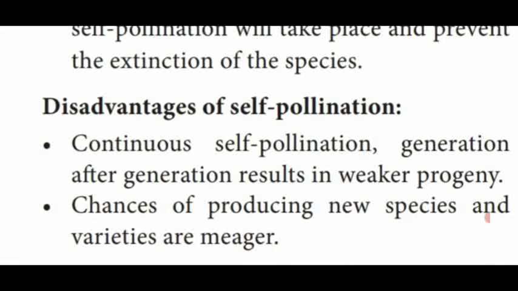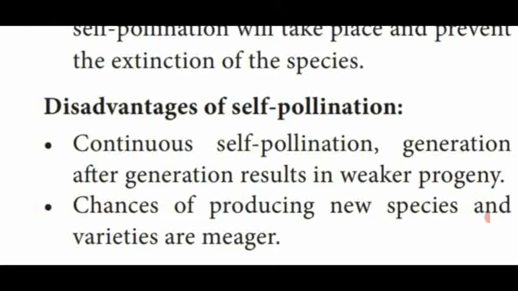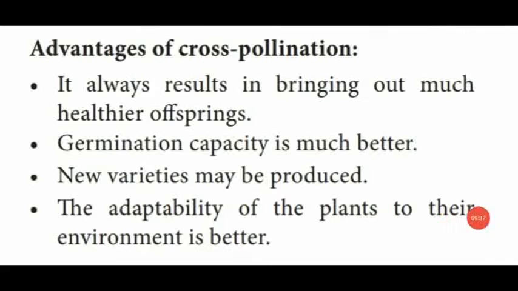The second disadvantage is that no new species can be produced with the help of self-pollination. That means the same kind of flower or plant is produced in the next generation. There is no hybrid variety. There is no chance of producing new species, and varieties are meager. This is the advantages and disadvantages of self-pollination. Next one, advantages of cross-pollination.